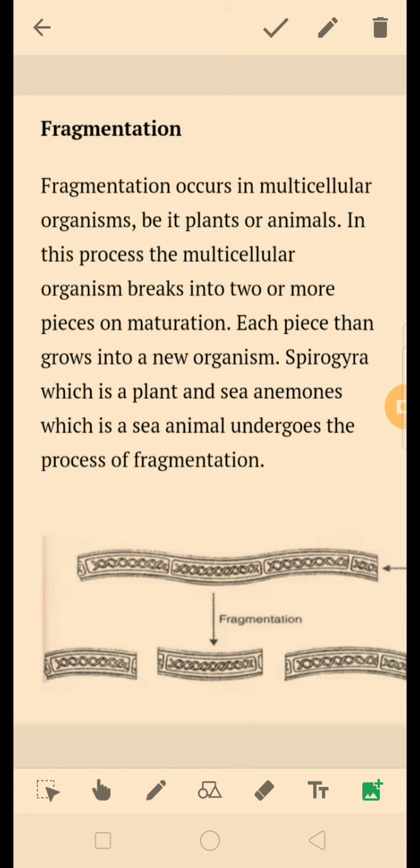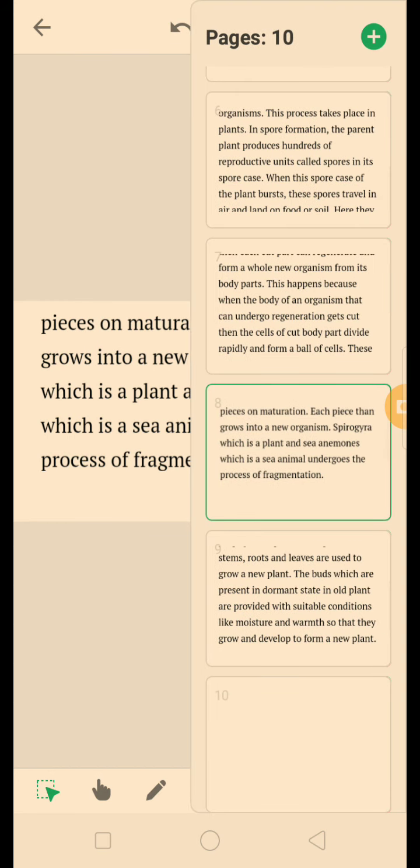Now let us see next. This is about fragmentation. As you can see in fragmentation, there is a simple organism that breaks up into fragments in 2 or 3 parts or more. Then each part develops into a new organism. This is an algae that is undergoing fragmentation, that is Spirogyra. Now let us see next.